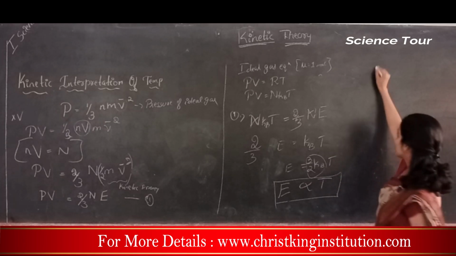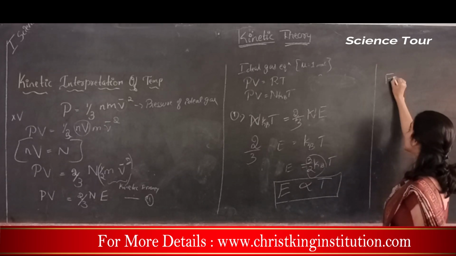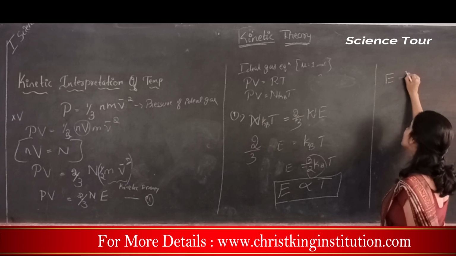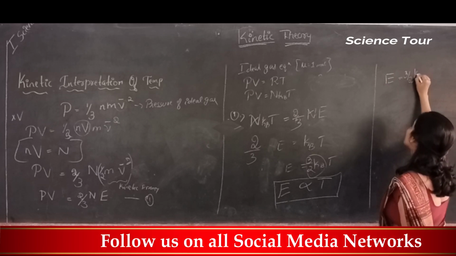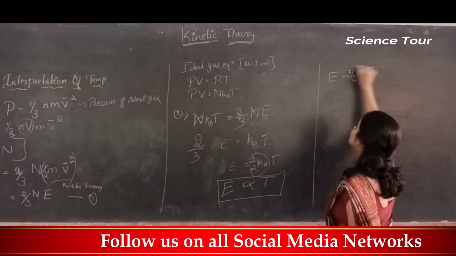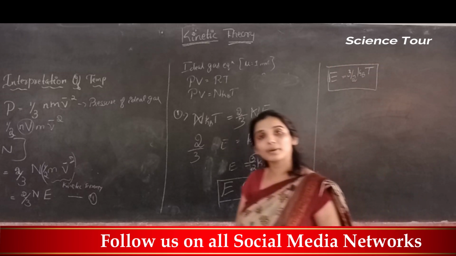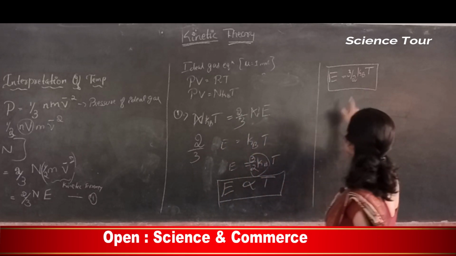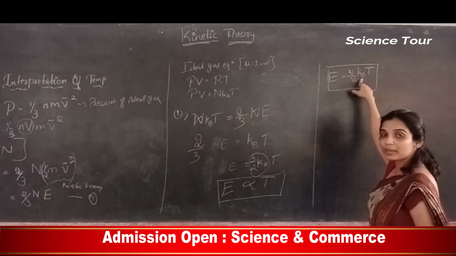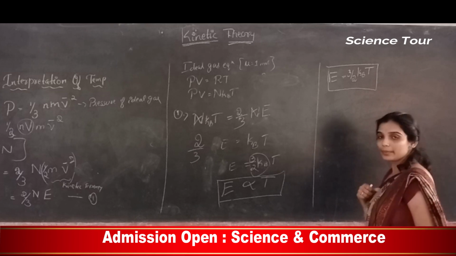So otherwise you can also say that kinetic energy is equal to 3 by 2 Kb T. Kinetic energy of the gas molecule is equal to how much? 3 by 2 Kb T. Kb is the Boltzmann constant, T is the temperature.